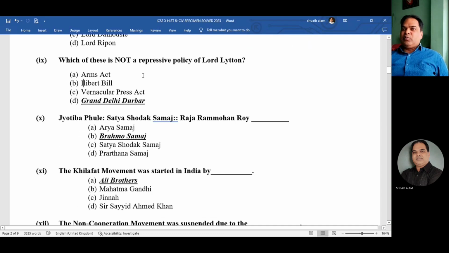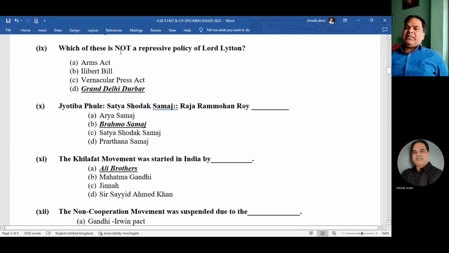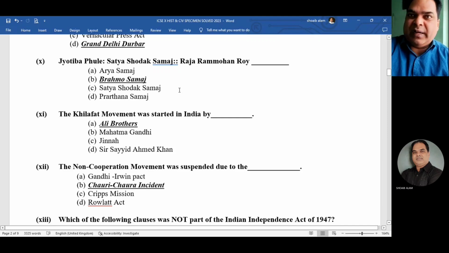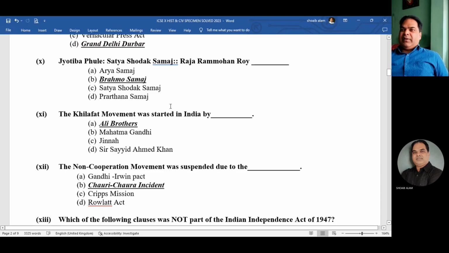Now let us move on to number nine. Which of these is not a repressive policy of Lord Lytton? The answer is Grand Delhi Darbar. The next one is Jyotiba Phule, Satya Shodhak Samaj, and Raja Ram Mohan Roy, Brahma Samaj. That means Satya Shodhak Samaj was founded by Jyotiba Phule, and Brahma Samaj was founded by Raja Ram Mohan Roy.